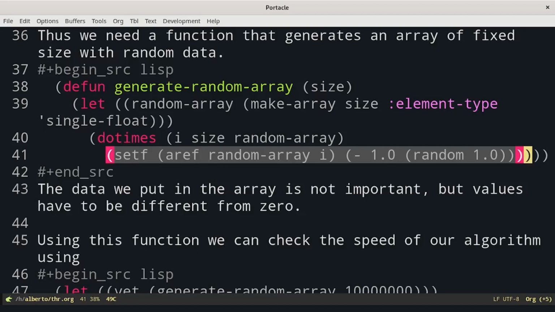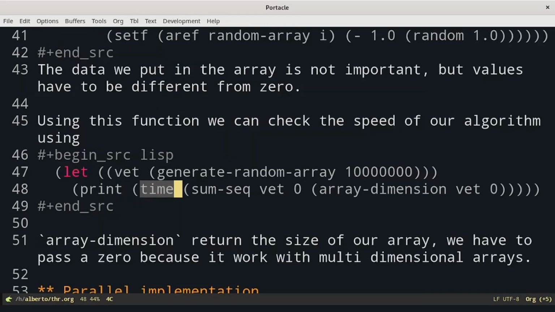Random returns a value from 0 included to 1 excluded. The range of values is not really important, but they have to be different from 0. This is the reason why we use 1 minus random. This way the values go from 0 excluded to 1 included. We don't want 0 because we will divide by each of these values.